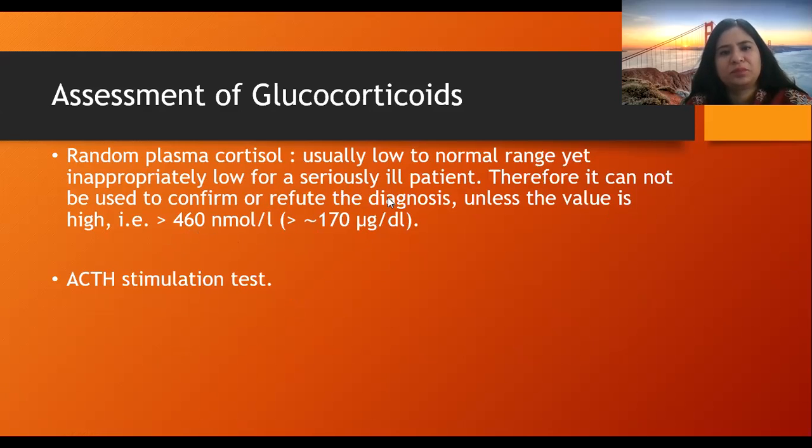So it cannot be used alone to make the diagnosis. ACTH stimulation test is required to diagnose the adrenal insufficiency.